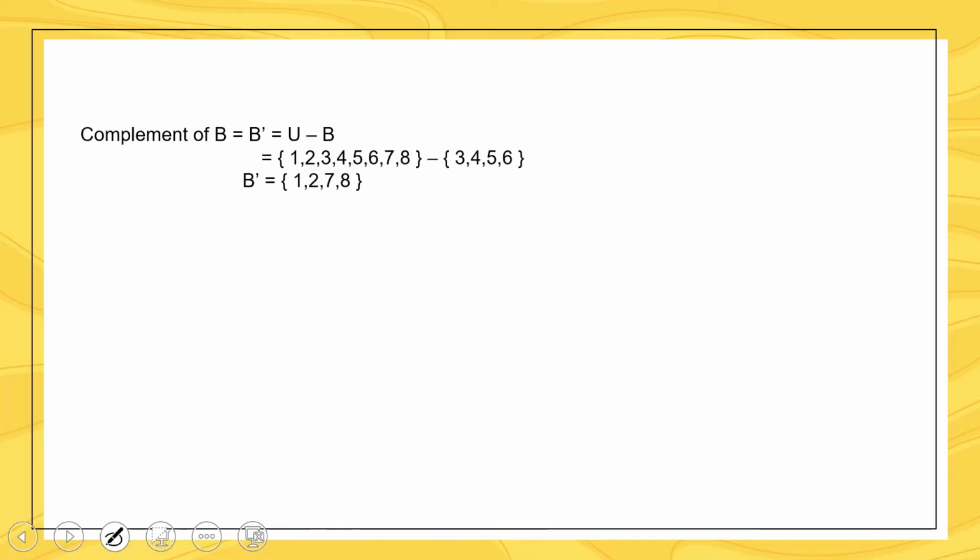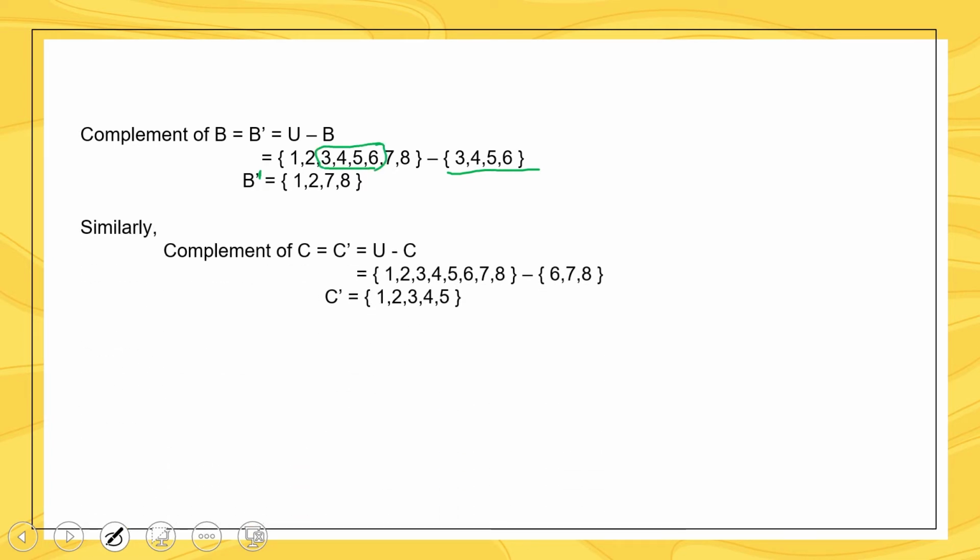Complement of B. What about complement of B? Then we write here U minus B. Then for complement of B, we cannot include the elements which belong to set B. So complement of B, B dash, will be 1, 2, 7 and 8, because 3, 4, 5, 6 are the elements of set B. So for complement of C, which is equal to U minus C, C dash equals 1, 2, 3, 4, 5. Then we cannot include here 6, 7, 8. We will not include 6, 7, 8, so complement of C will be 1, 2, 3, 4, 5.